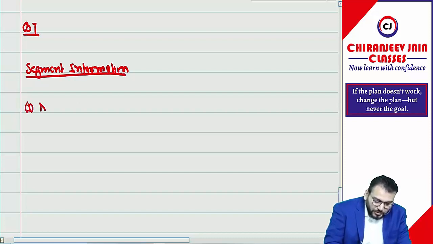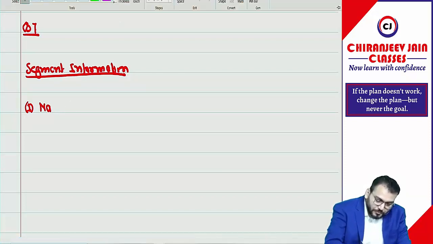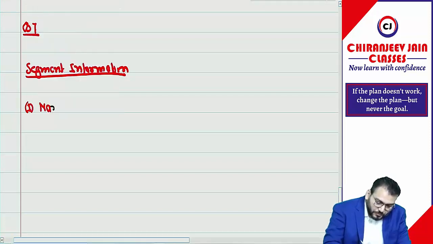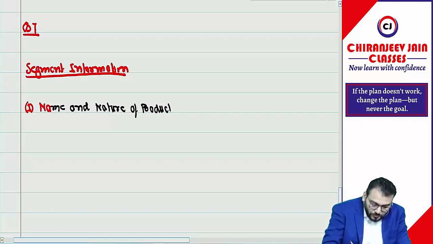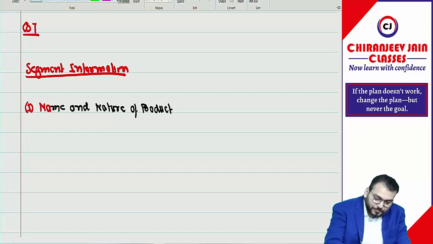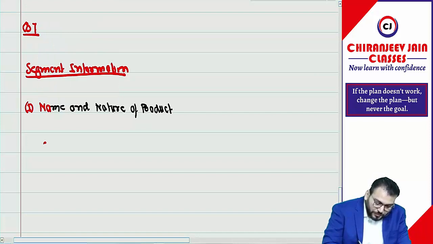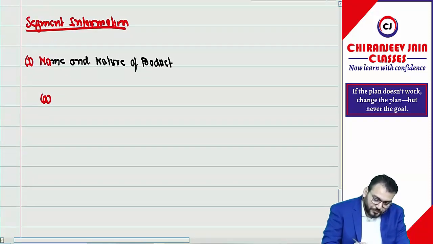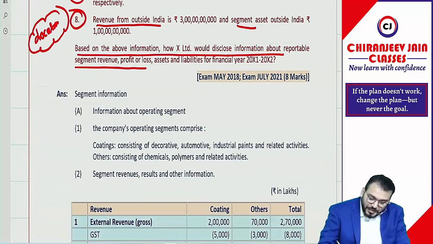Can I say first we need to write down the name and nature of product. So in this, point number A is what?